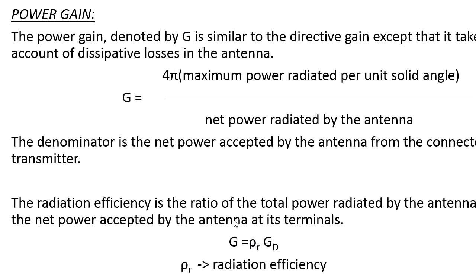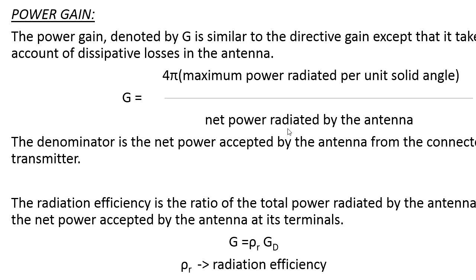And next is the power gain here. Power gain is similar to the directive gain, but in the directive gain we consider only the total power, whereas in the power gain, in the denominator we need to consider the net power.